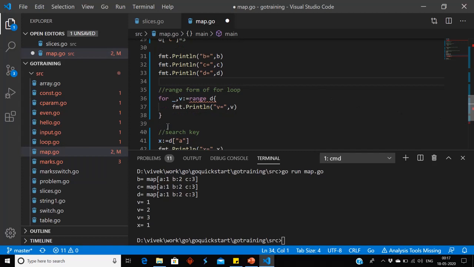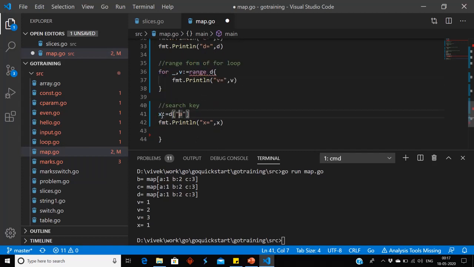When I am searching any key, it will return two values. Let us take those two values x and y. Let me print x and y. So x equal to 1 and y equal to true. x equal to 1 means value of key. y is whether key exists or not.